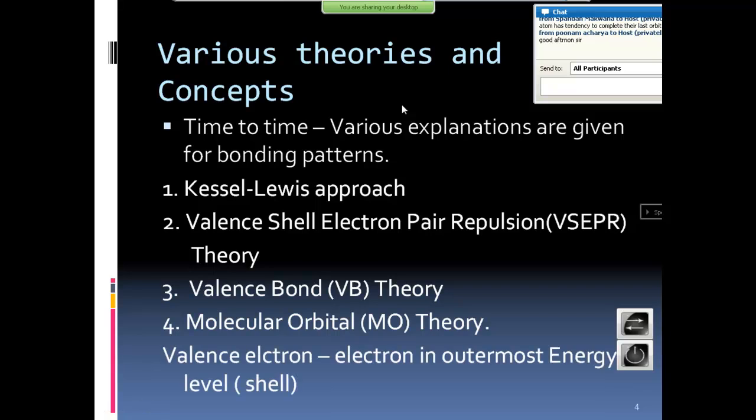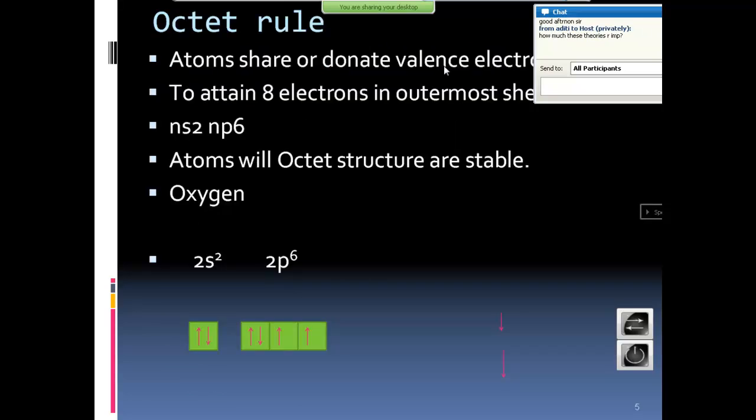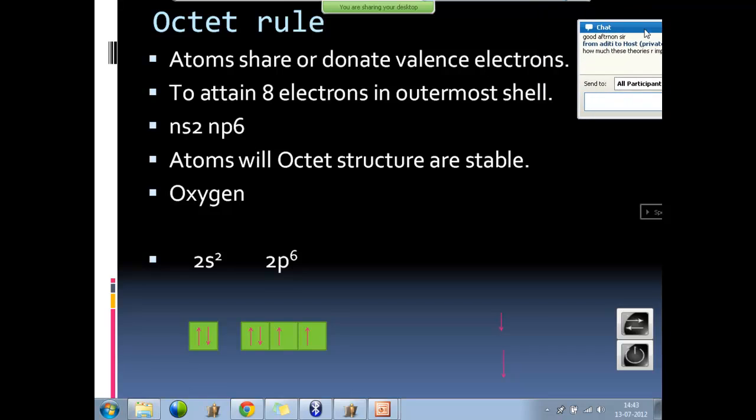Now, valence electron means electron in the outermost energy level. That is called a valence electron. Now, let us go back to the octet rule. Atoms share or donate valence electrons to attain 8 electrons in the outermost shell. Which shell is it? P shell. To gain 8 electrons. If they get 8 electrons, what will happen?